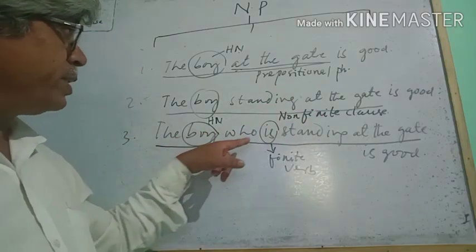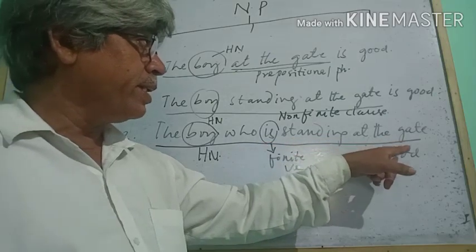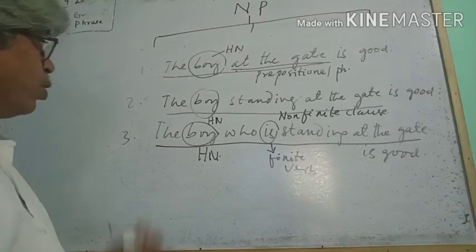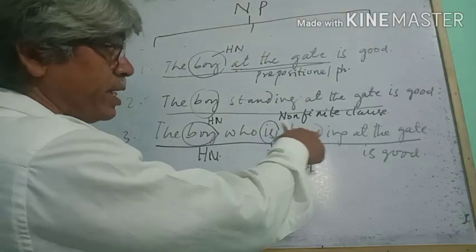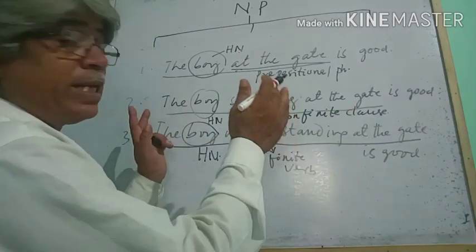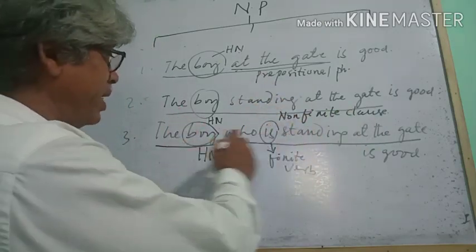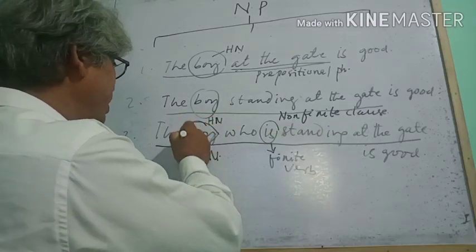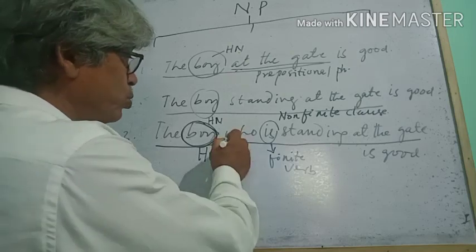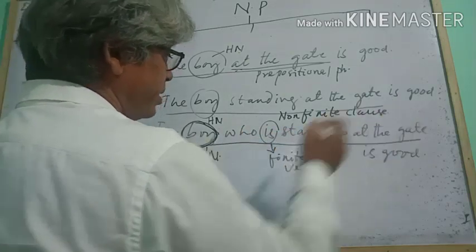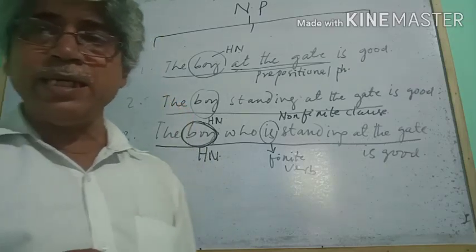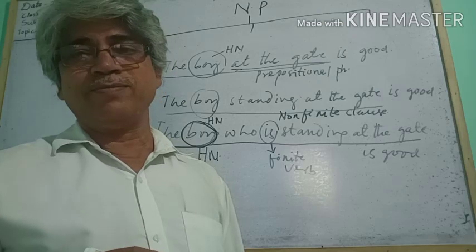Next, number 3. The boy who is standing at the gate is good. Here the noun phrase is the boy who is standing at the gate. The entire part is a noun phrase. The head word is the boy, and the post modifier is who is standing at the gate. Who is standing at the gate is a finite clause.